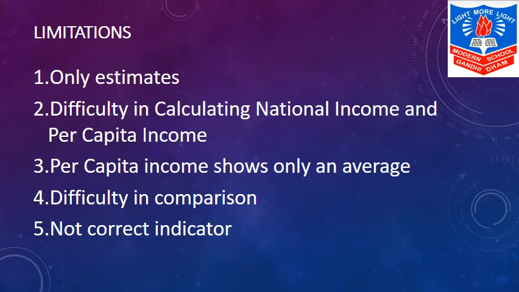Next is difficulty in calculation of national income and per capita income. Now we have already discussed about the problem in calculation of national income because there are different methods. So in the same way, per capita income should be shown at current price or constant prices, and their related difficulties make it difficult to calculate. The third is per capita income shows only an average. It shows per person's income, but in real, has the distribution been equal or not is what we don't know. So that is why this is one of the limitation.